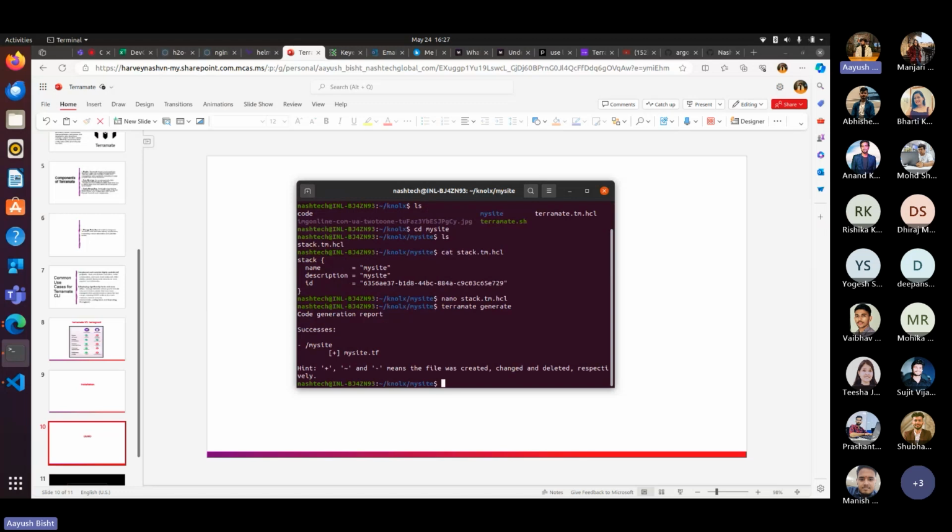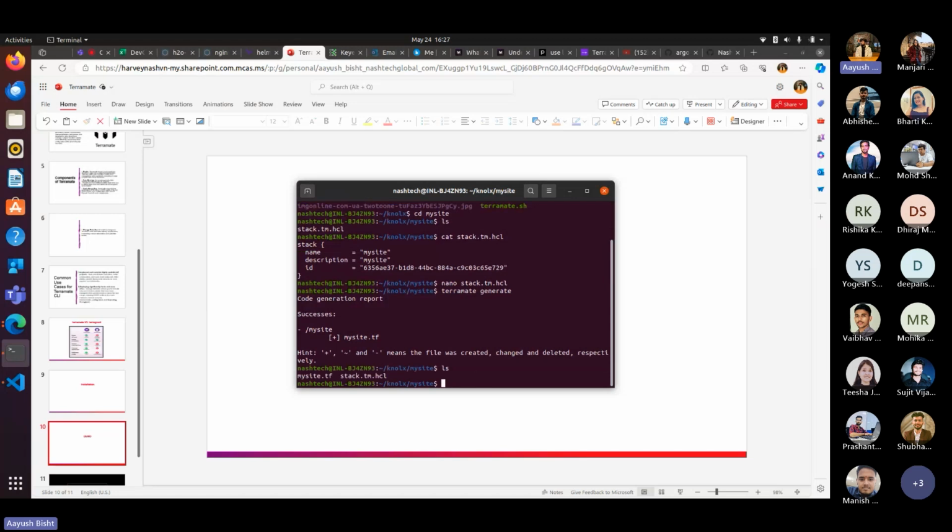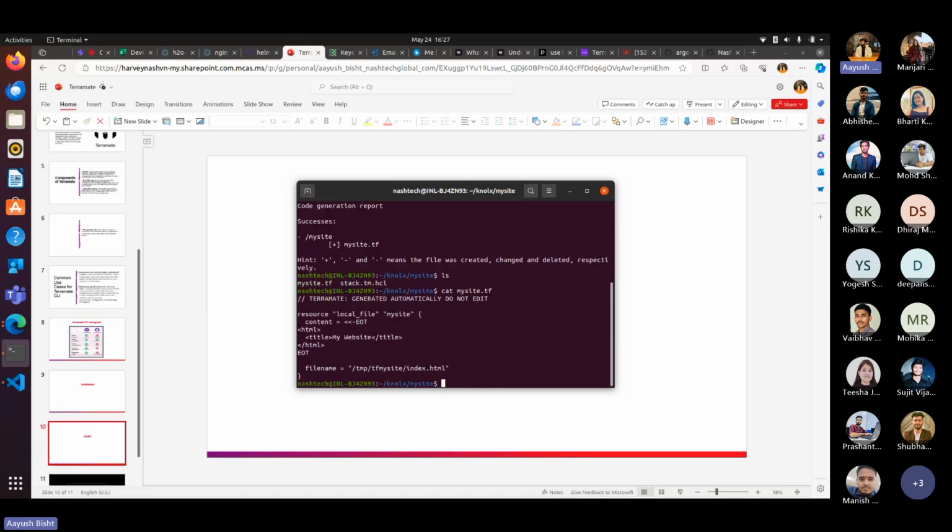As you can see, success. It automatically generated the Terraform code for us. Inside the code you can see it is basically using the Terraform local file resource to create a file named index.html in the temp directory.